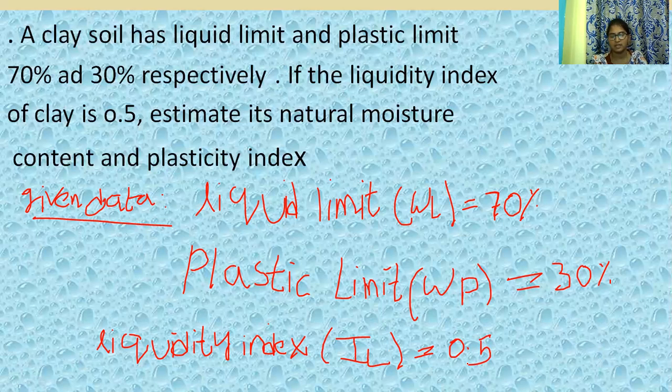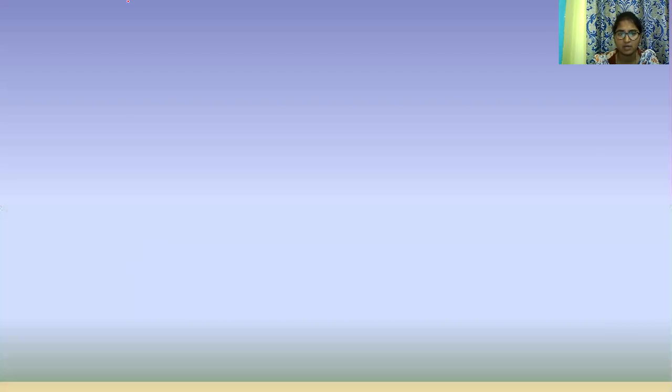So the given data is liquid limit WL equal to 70%, plastic limit WP equal to 30%, and liquidity index IL equal to 0.5. Now we can determine the natural water content and plasticity index. First, the natural water content. What is the formula for natural water content?